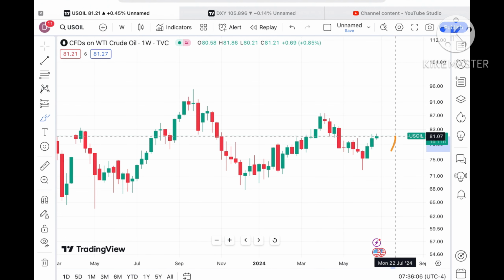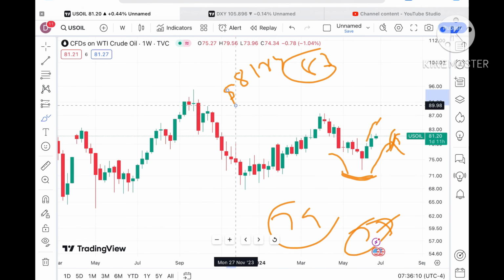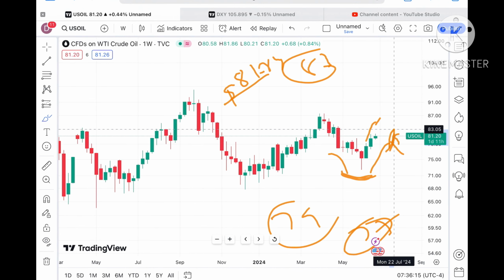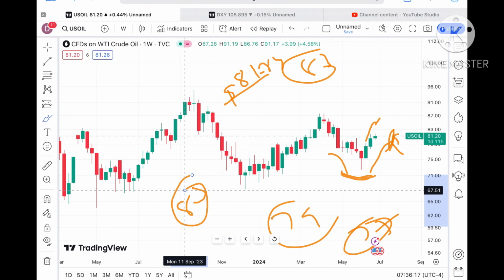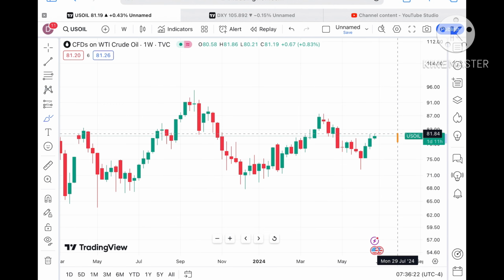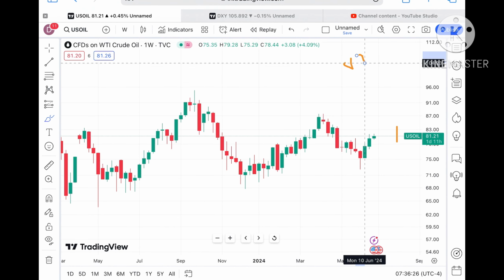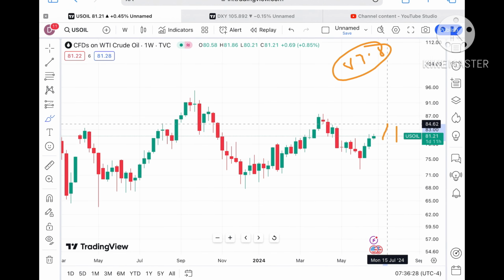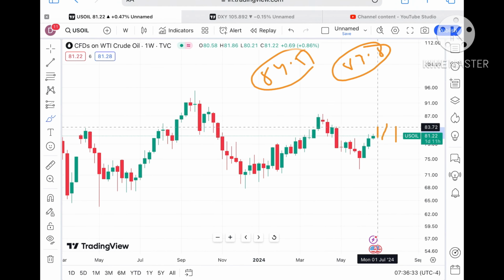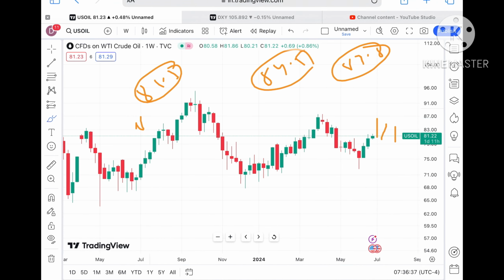Looking at this particular chart, suppose the price sustains this level, we can see a level of $81.84. This level is already being tested, so chances are high it can cross this level, and from there it will cross a level of 83 also, because 83 has already been tested. So the probability is high it will cross a level of 81, it can cross a level of 83, and then the probability of touching 83.8 will be there. Once the price starts sustaining 83.3, a probability of touching a level of 84.5 we can see, and if that sustains, a further upside movement we can see towards 85.5, after that a level of 86.2.